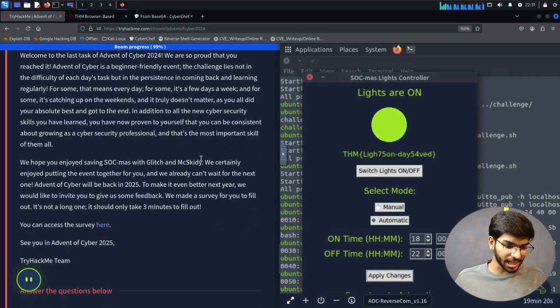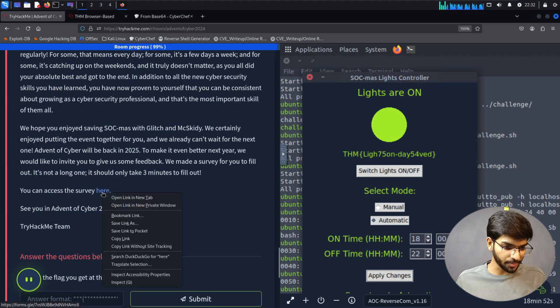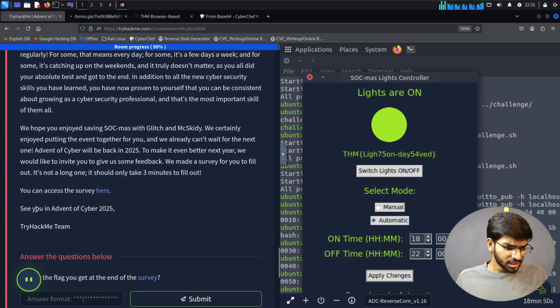We hope you enjoyed saving Sockmas with Glitch and Mix Kitty. We certainly enjoyed putting the event together for you, and we already can't wait for the next one. Advent of Cyber will be back in 2025. To make it even better next year, we would like to invite you to give some feedback. We made a survey for you to fill out. It will not take long. It should only take 3 minutes to fill out. You can access the survey here. Let's open that link. See you in Advent of Cyber 2025.